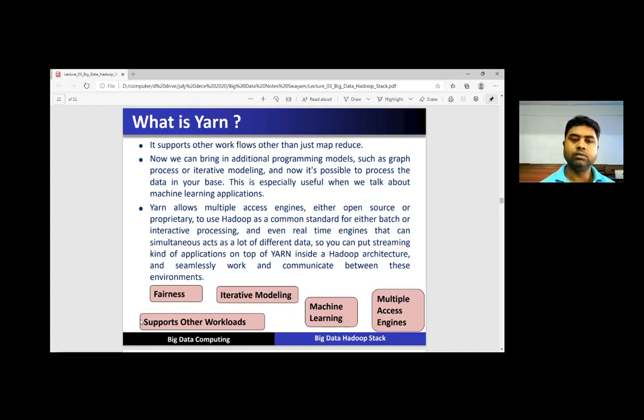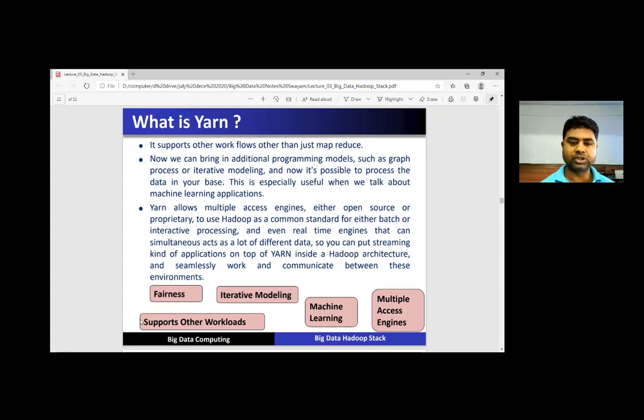So Yarn allows multiple access engines, either open source or proprietary, to use Hadoop as a common standard for batch or interactive processing and even real-time engines that can simultaneously act on a lot of different data.